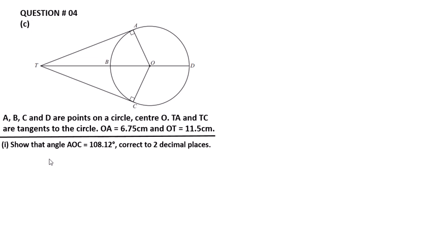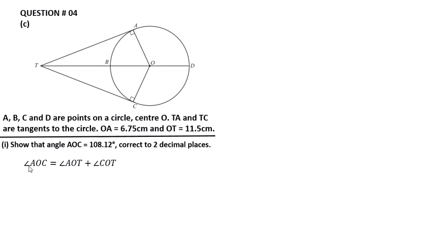Question number 1: show that angle AOC is equal to 108.12 degree, correct to 2 decimal places. Now we have to show that the angle AOC is equal to 108.12 degree.